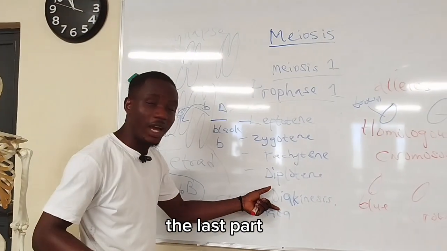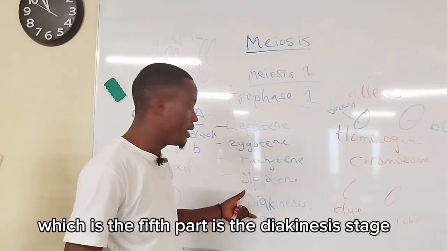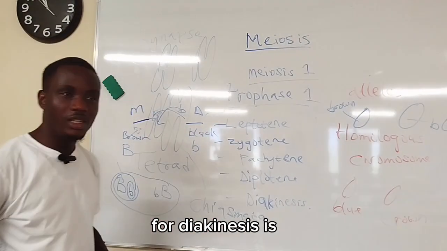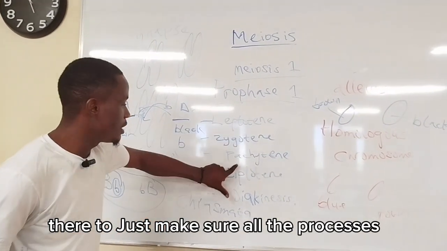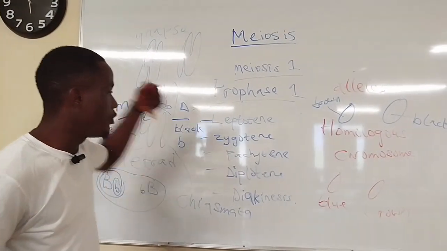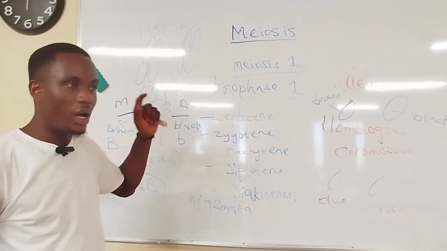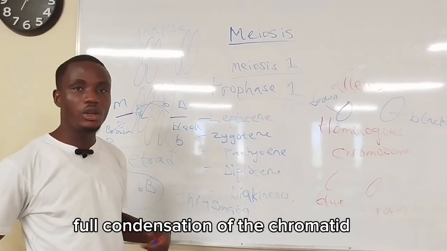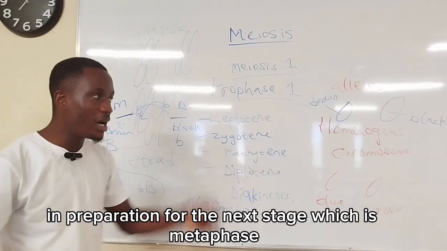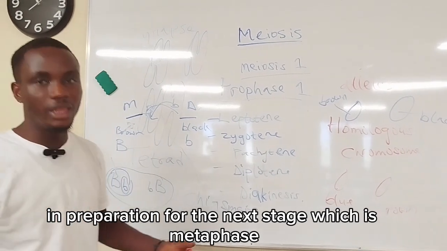And the last part, which is the fifth part, is the diakinesis stage. Diakinesis is there to just make sure all the processes have been followed accordingly. This is the stage where there will be total, full condensation of the chromatid in preparation for the next stage, which is metaphase.